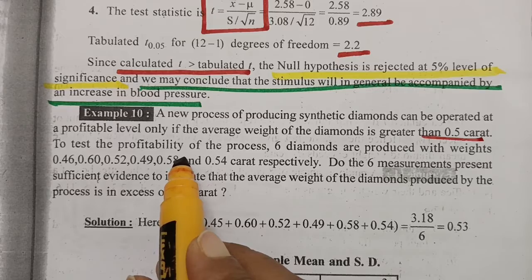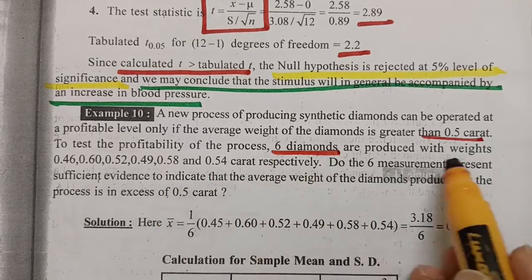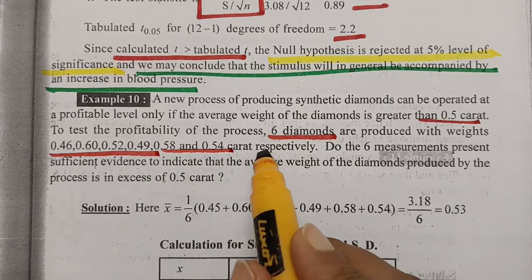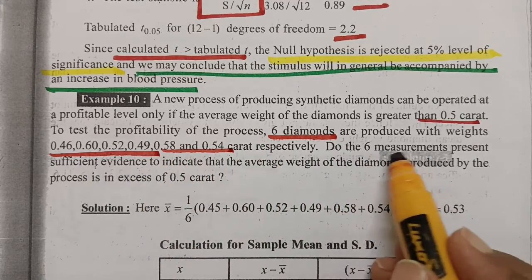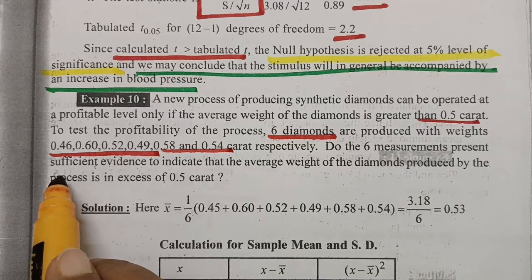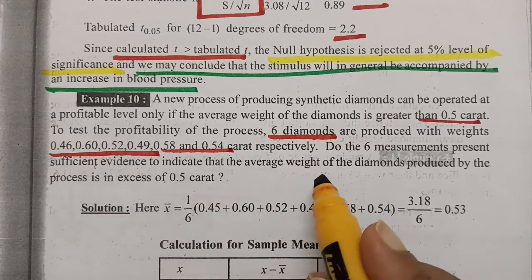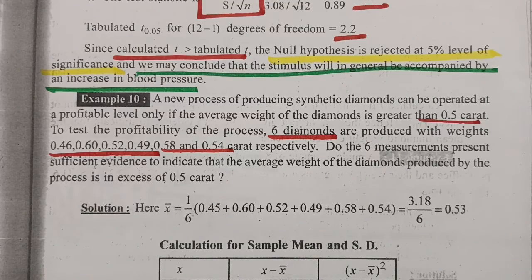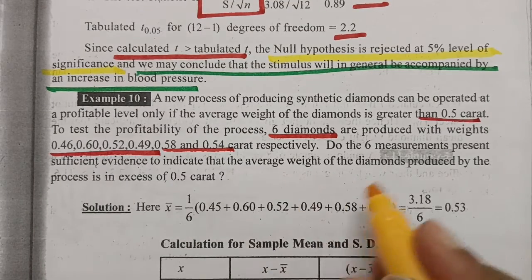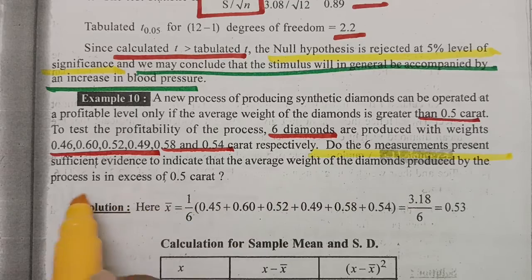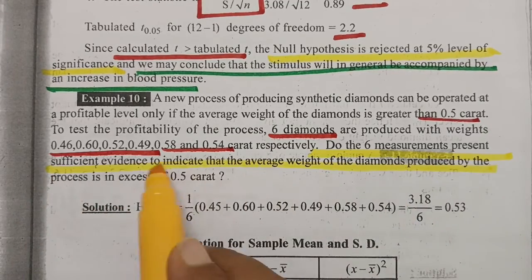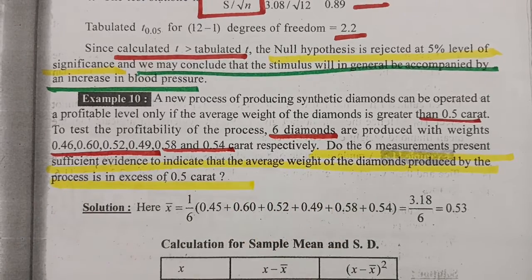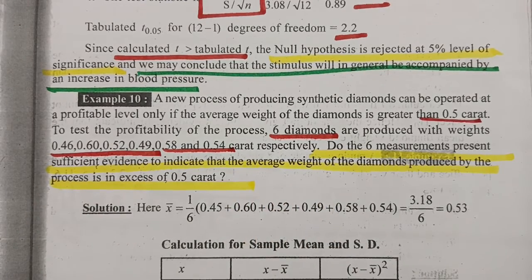To test the profitability of the process, 6 diamonds are produced with these weights, in carats respectively. Do the 6 measurements present sufficient evidence to indicate that the average weight of the diamonds produced by the process is in excess of 0.5 carats?